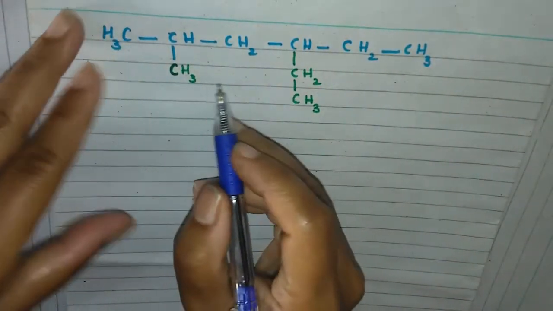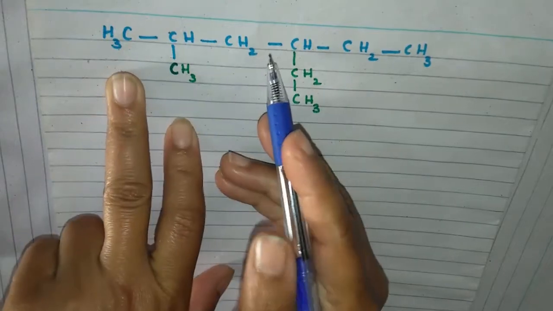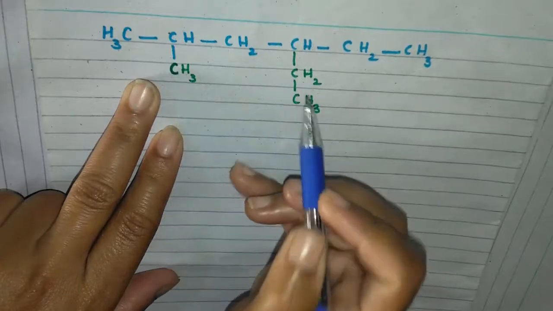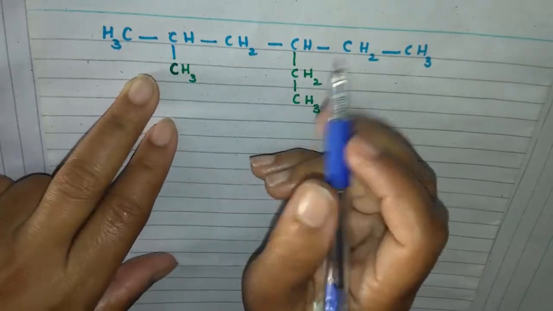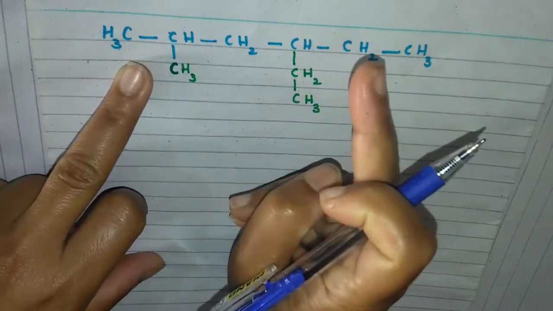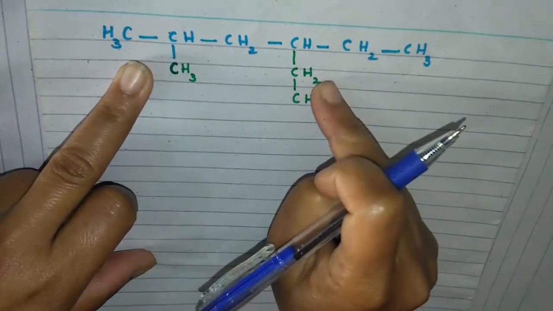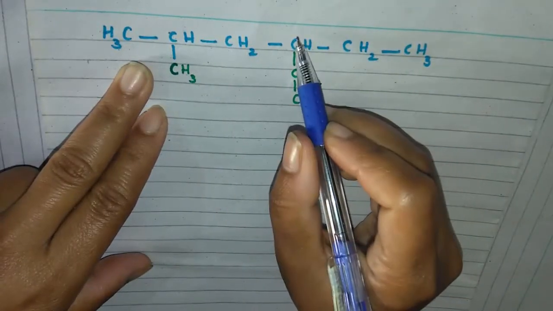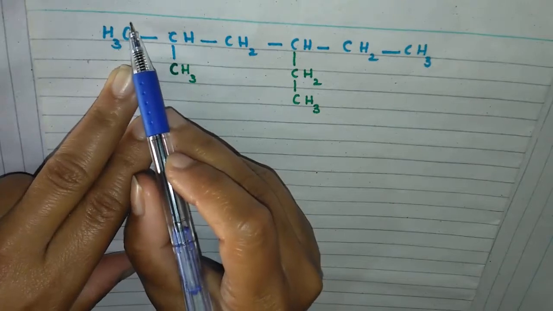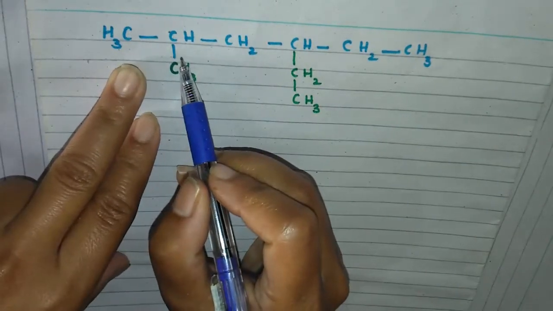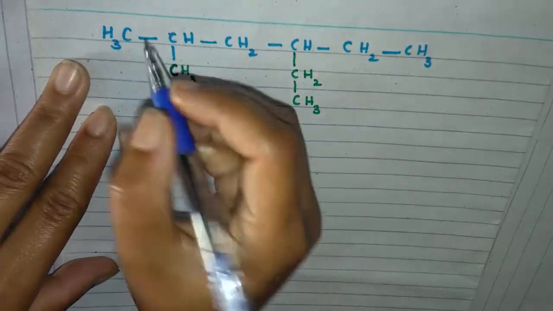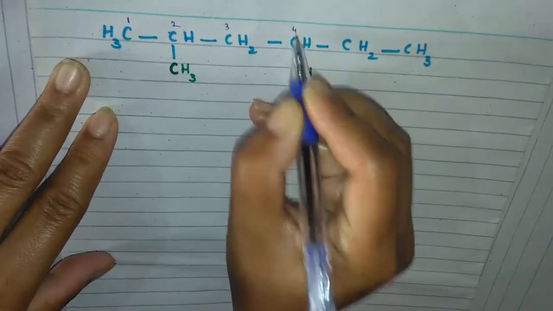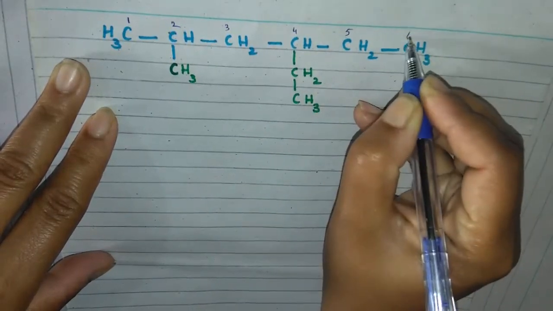Now we have another example. The next rule is, if we have 2 or more substituents, and in this example 2 substituents are present, then we will start numbering from that end of the hydrocarbon from where any of the substituents will get the least number. If we move from here, 1 2 3, this substituent will get the third number, and if we move from here, 1 2, this substituent will get the second number. It means we should move from here, 1 2 3 4 5 and 6.